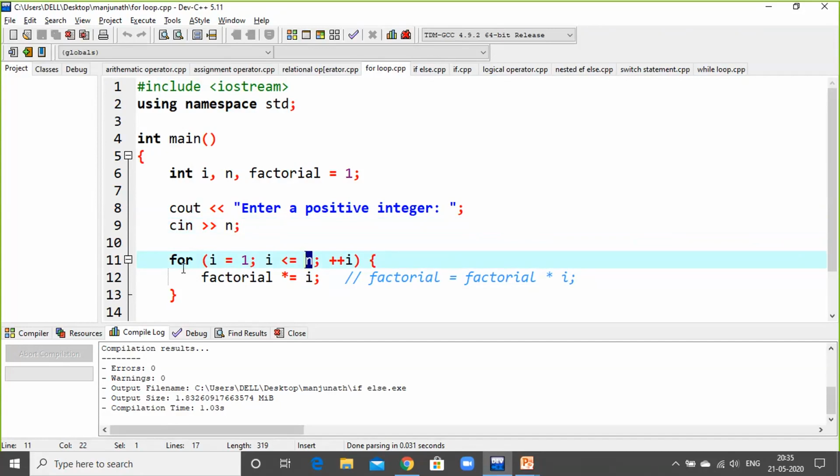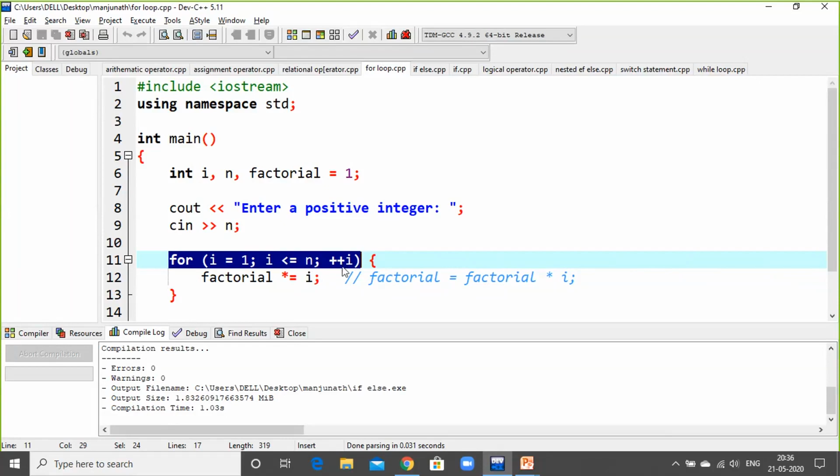Now the for loop goes like this: for i is equal to 1. So at the beginning I am going to start with the number 1, and end when i is less than or equal to n. n is what? 5. The number I have accepted here.